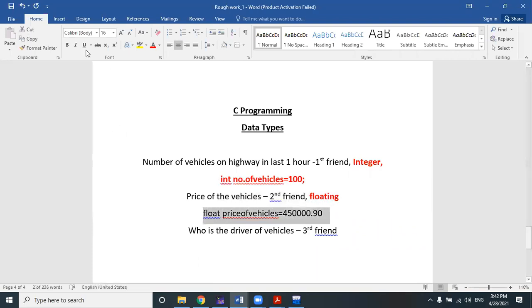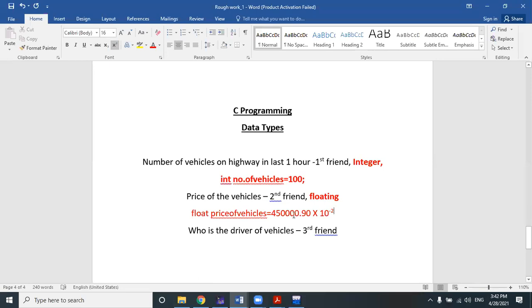But that price is represented in the form of floating point numbers. Why is it called floating point numbers? Because this point, which is a decimal point, is floating based on the operation that you are performing on this number. Suppose you multiply this value with 10 to the power of some negative number, suppose minus 2.